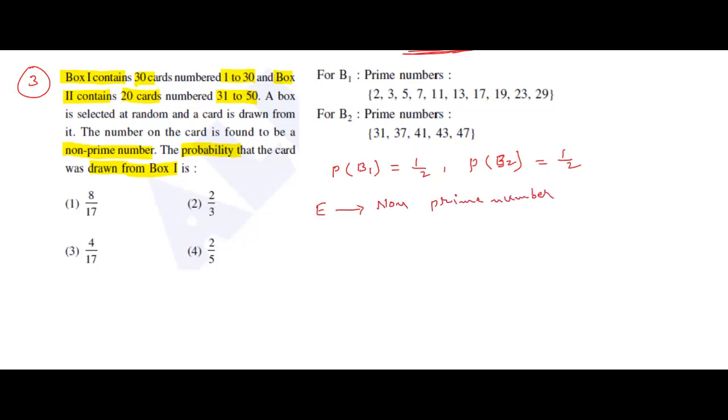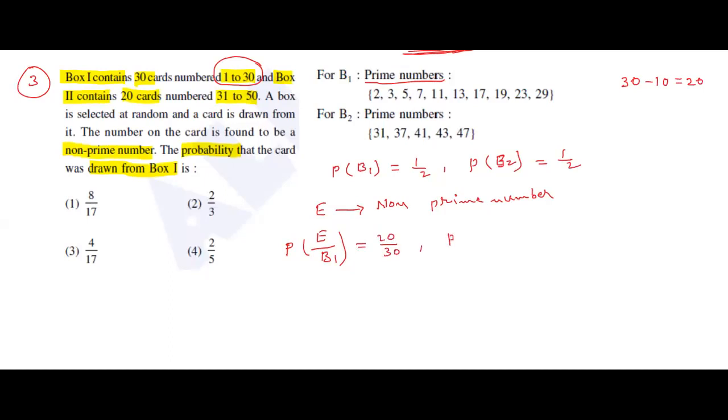Okay. Now, probability of selecting non-prime number in box B1. In box B1, how many numbers are there? 1 to 30, 30 numbers are there. Here already written prime numbers 1 to 30. How many are there? 1, 2, 3, 4, 5, 6, 7, 8, 9, 10 prime numbers are there. Out of 30, subtract 10, remaining 20 are non-prime numbers only. So here 20 by 30.